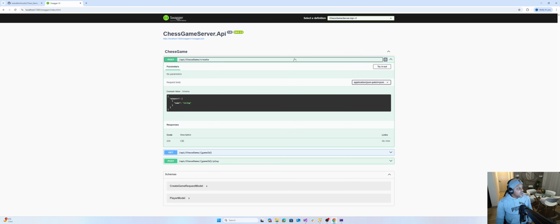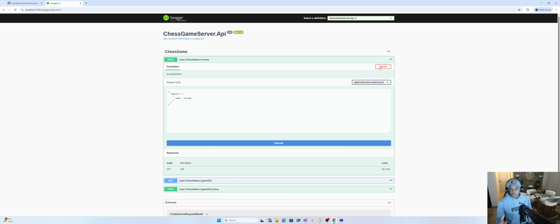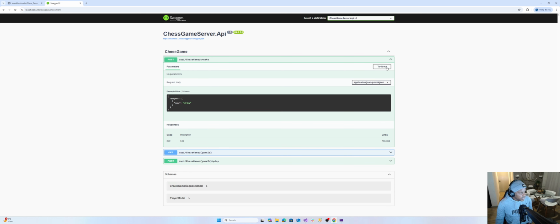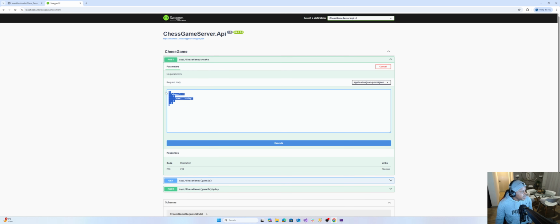That's one of the things I like about Postman, I can send requests on this nice user interface over here. So on our create, I can click try out, which now enables me to edit this part of the UI, and then over here I can just copy this. On the name, you see this doesn't even have to be formatted, but I'm going to do it anyway.